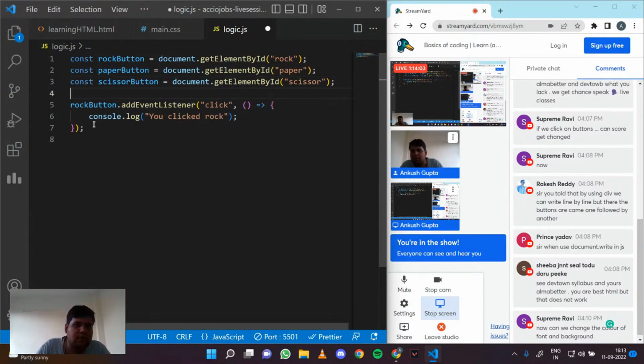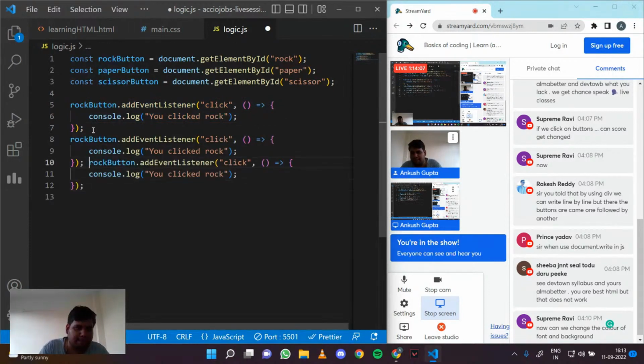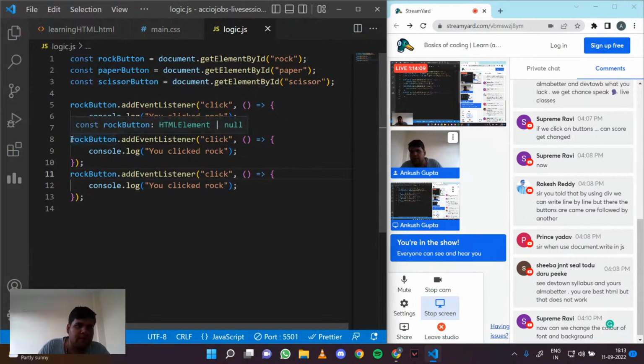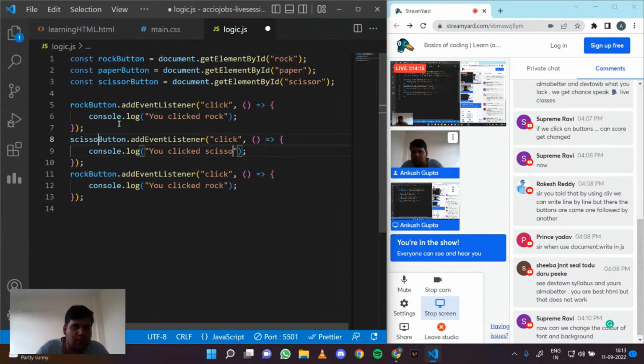And now basically we'll do the same thing for each button. We'll change this to scissor, and we'll change this to paper.